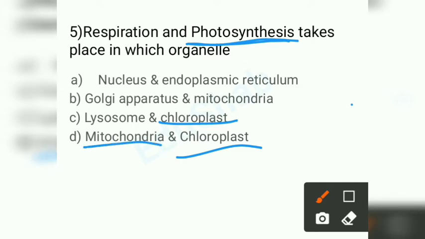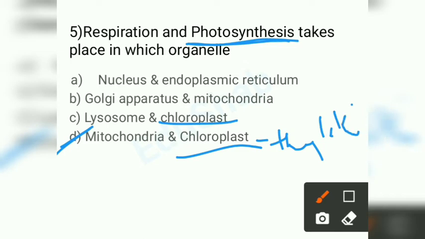In the mitochondria organelle respiration takes place, and in the chloroplast photosynthesis takes place. Also, in which part of the chloroplast it takes place, if they give you thylakoid, sorry I'm unable to write, but thylakoid, okay, in the chloroplast the main photosynthesis takes place in the thylakoid, because the pigments are present in the thylakoid. These are membrane-like. So the answer here is respiration takes place in mitochondria and photosynthesis takes place in chloroplast.